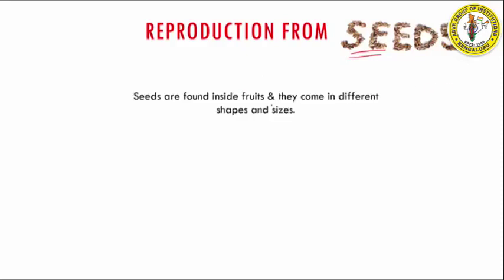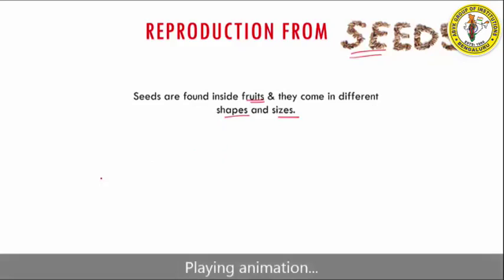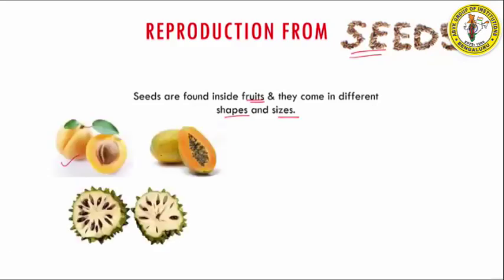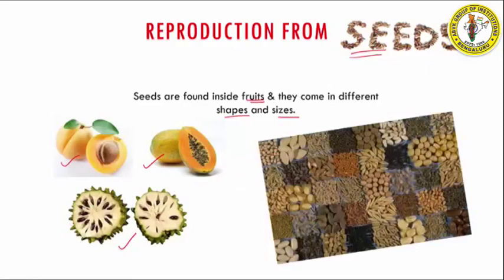Now we know that most plants will reproduce with the help of seeds. So where are these seeds found? Where can you find seeds? These seeds are found inside the fruits, and they come in different shapes and different sizes. Okay, if you take so many examples of seeds around us, we can see seeds of peaches, seeds of papaya, seeds of custard apple. So you can see these are all inside the fruit, right? On the other side, we also have hard seeds such as these. Now, when these seeds are sown into soil, they will start growing into a new plant. So this is how reproduction from seeds is achieved.